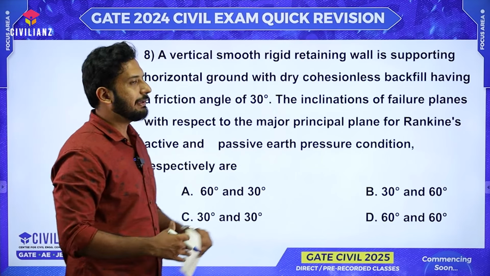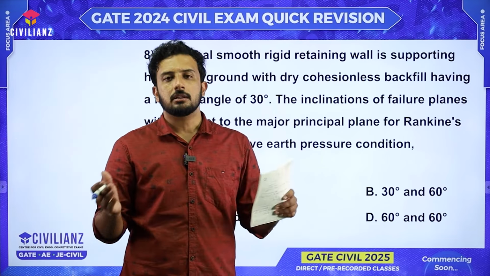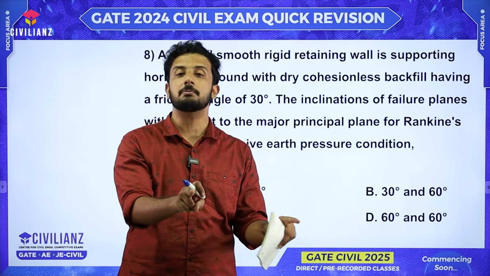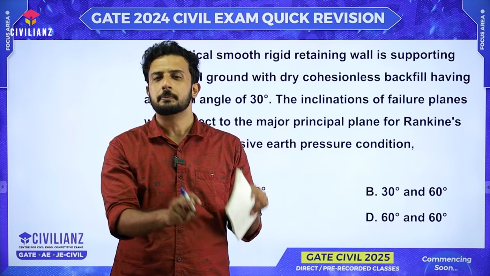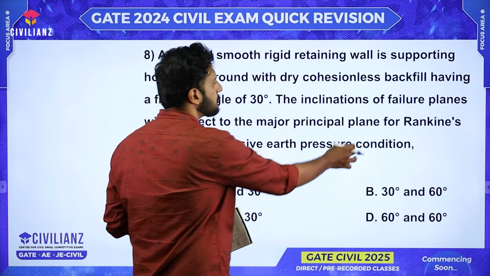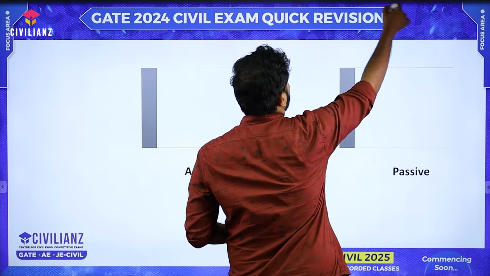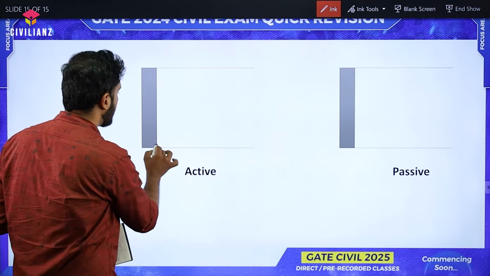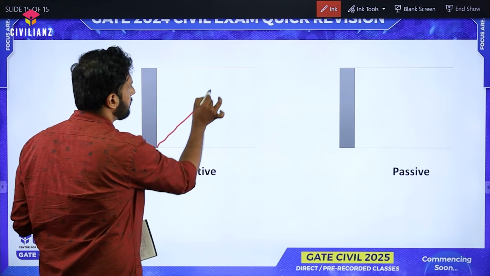See, whether it is active or passive, they are asking the angle between the failure plane and the major principal plane, right? You might have already studied this in the classes. Let me take 2 cases, one is the active case and the other one is the passive case. Suppose this is the failure plane going like this.